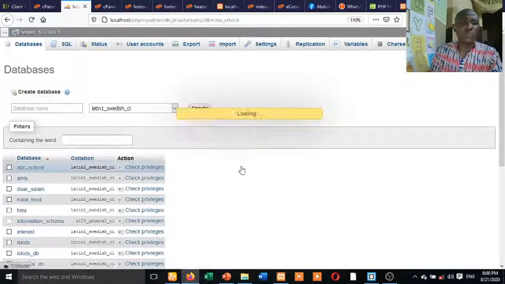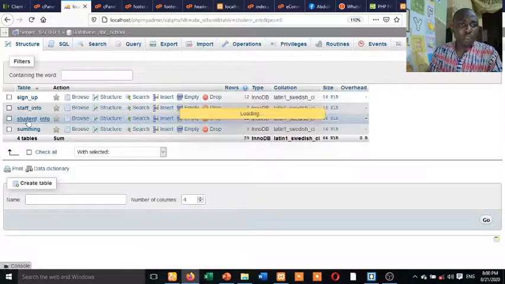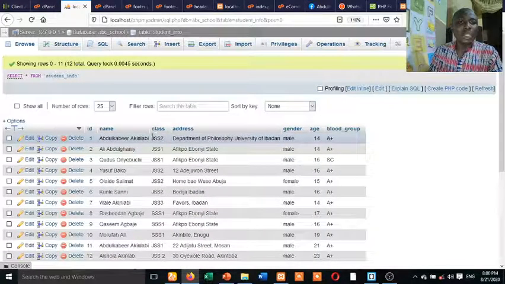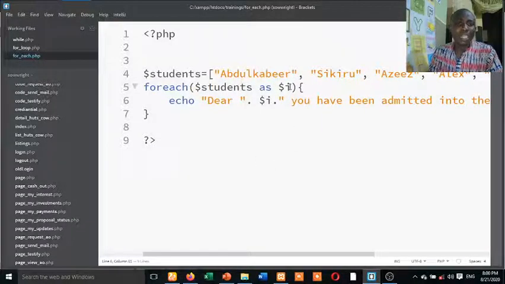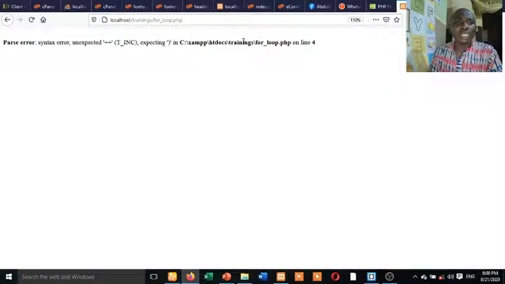This ABC school. So you can now say, okay, dear, let me look at student information. So you can now say, dear Abdulkabir Akinlabi, you are admitted to GSS2 at the department of this. So based on this looping here, don't just worry, just take this one. This is a single dimensional, one dimensional array. So by the time we now have where is our for loop? I want to check where our for loop is.